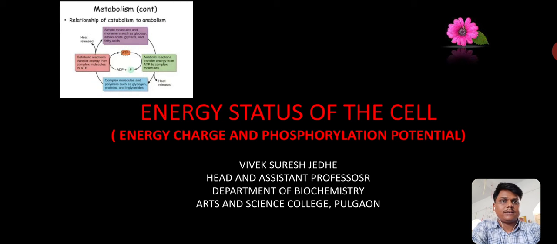You all know that in metabolism, there are two processes, that is catabolism and anabolism. Catabolism gives energy in the form of ATP, and anabolism uses that ATP to synthesize various biomolecules.